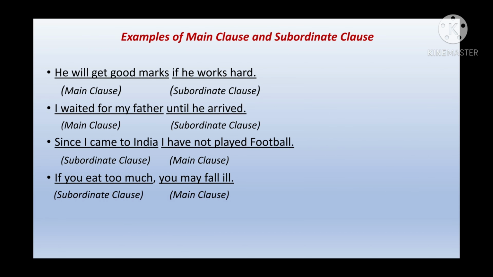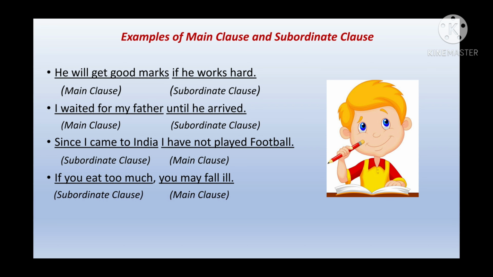Now, let's take more examples of a main clause and a subordinate clause. He will get good marks if he works hard. Now you have to identify which one is the main clause and which one is the subordinate clause. As we know, it has a subject and verb combination, in the main clause also and in the subordinate clause also. But the main clause is understood if I speak it alone. But the subordinate clause is not understood. It needs the help of the main clause to be understood. So, he will get good marks. Which one is my subject here? He is the subject. And which one is the verb here? Will get.